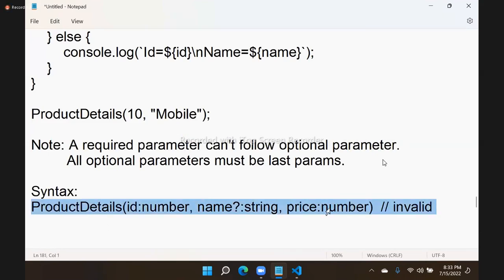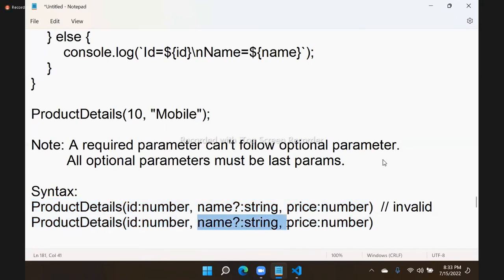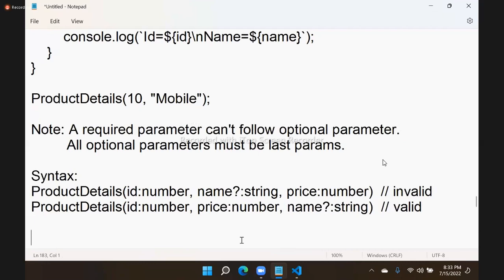The right way of configuring this is to remove it from here and keep it before. That will be the right way. Understood? That means the optional parameter must be at the end. This is valid. This is about function parameters, the new thing in functions.